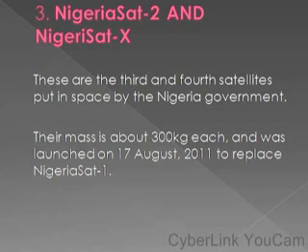And these two satellites were put in space on 17 August 2011. Their users and their major functions are not quite different from their predecessor, Nigeria Sat 1. So they perform the same function as Nigeria Sat 1, but they are the advanced satellites. That's just the major difference. They are more advanced than Nigeria Sat 1.